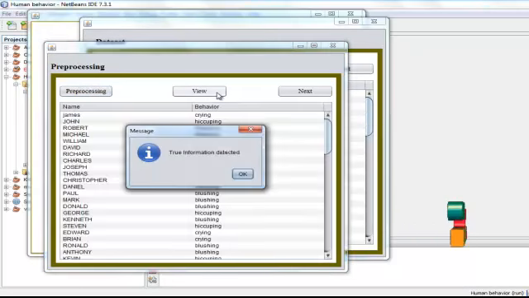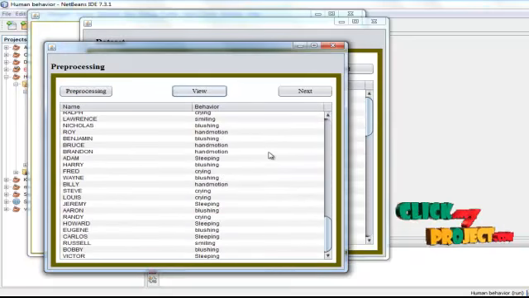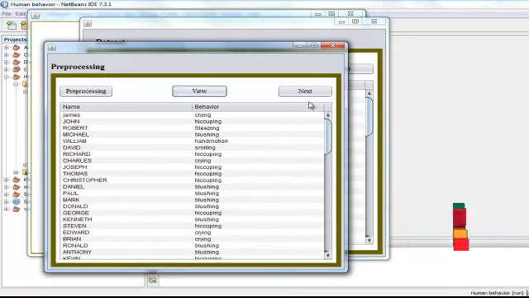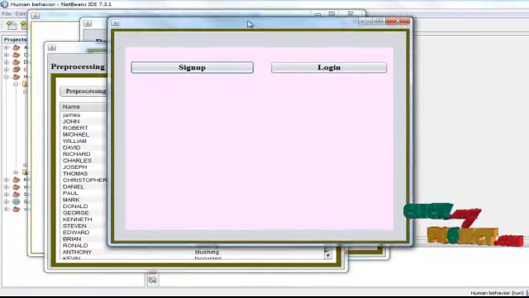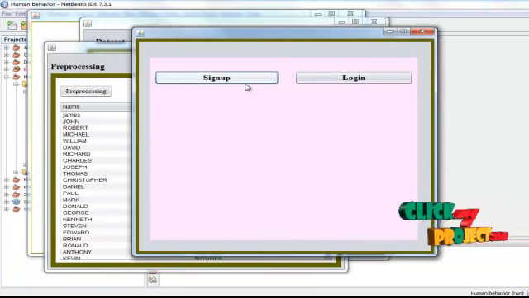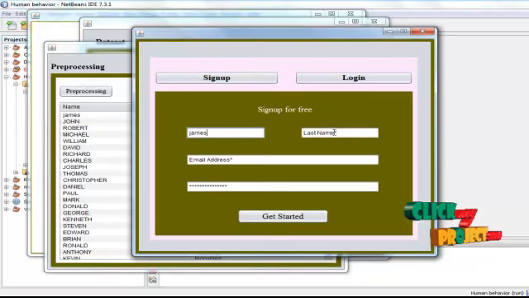Okay, then view. After pre-processing, two informations detected. You can see the two informations of the dataset. Next, we need to sign up or log in. For a new user we need to sign up. I just sign up with the name James, and the email address I give is james@gmail.com, and the password is also James.